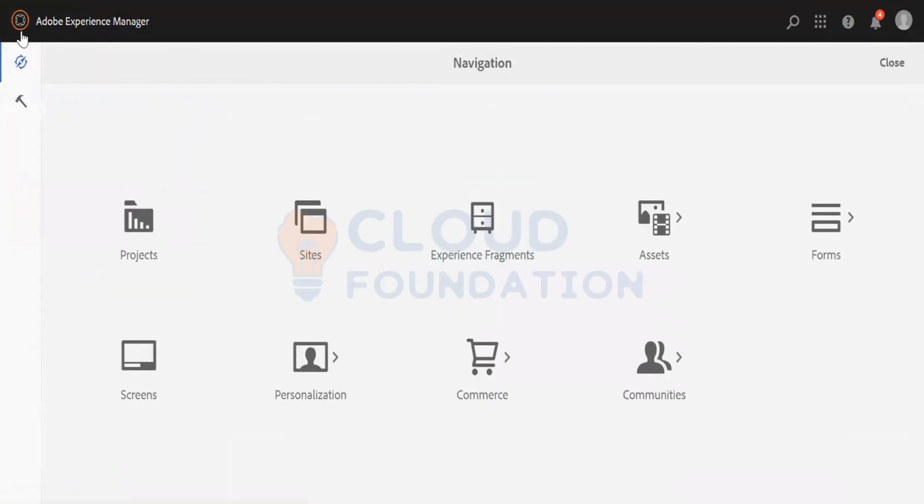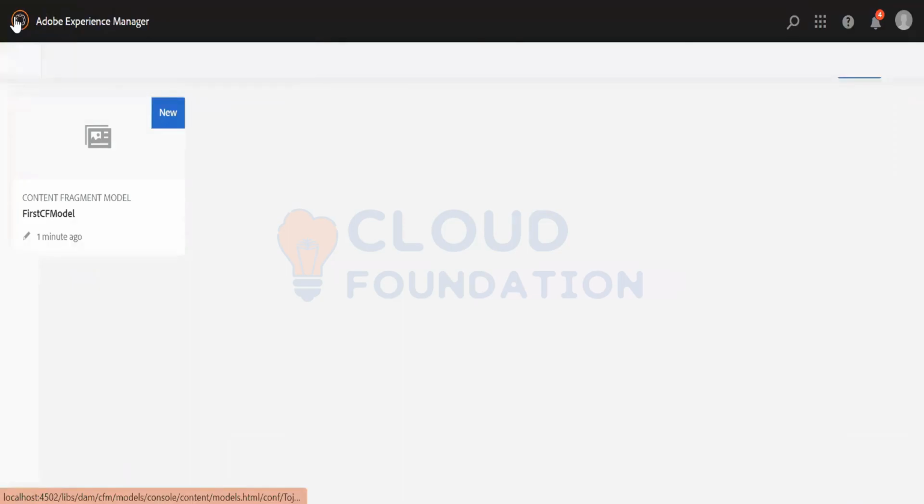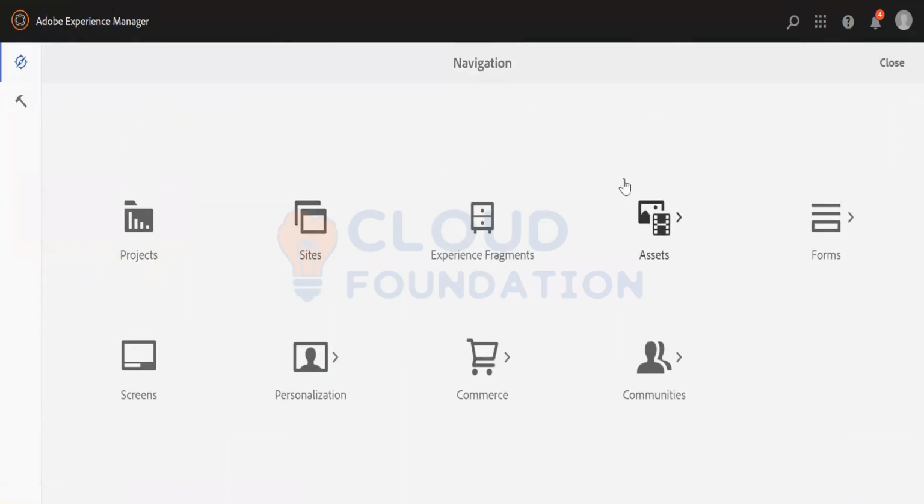Now again, let's go back to the starting, and again create a content segment by using our content segment model. Now there is one more step. Firstly, are you clear with the steps till now? Then only I will proceed.